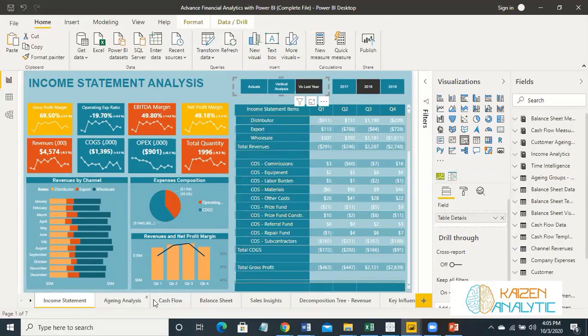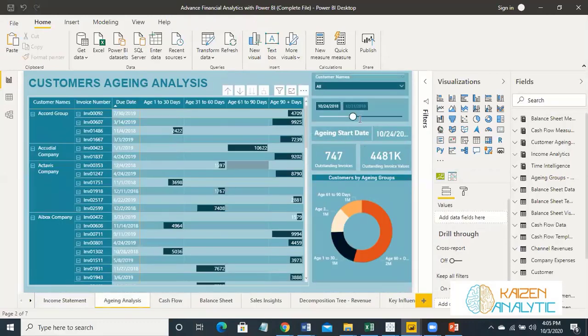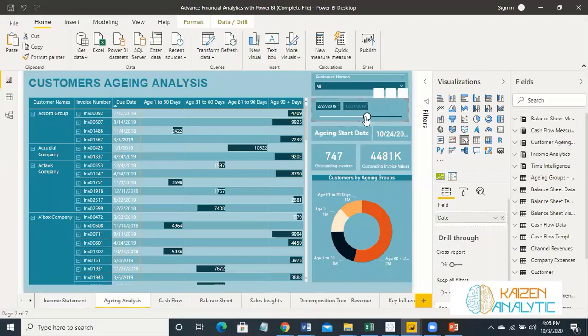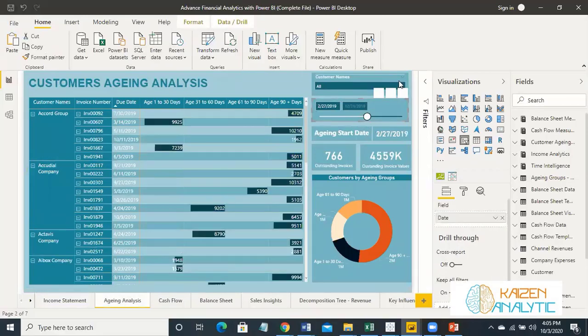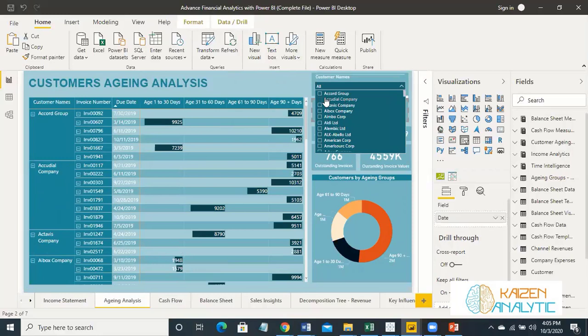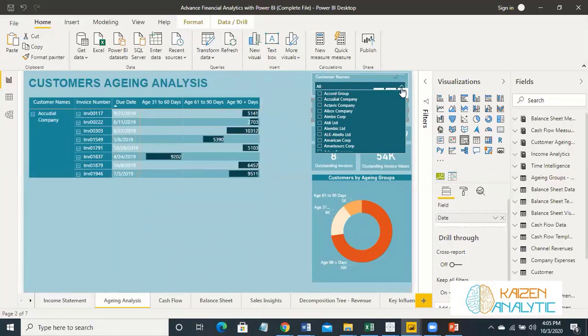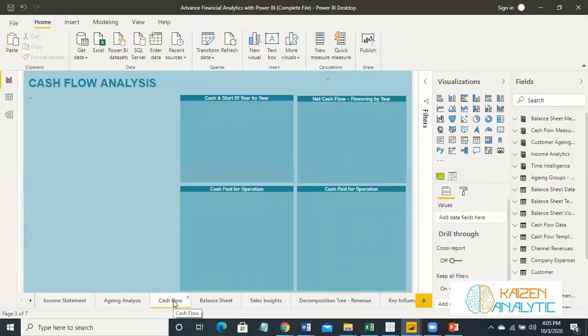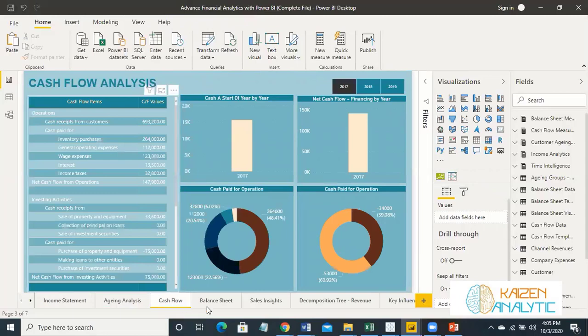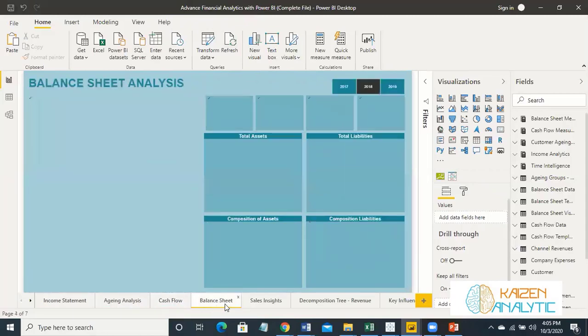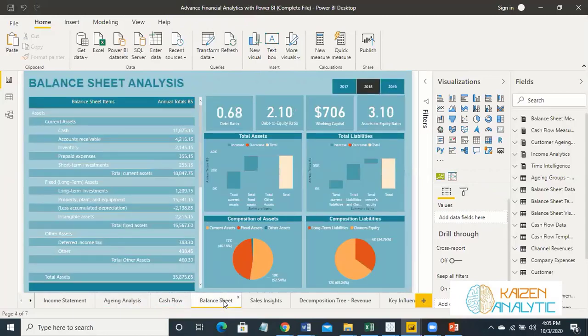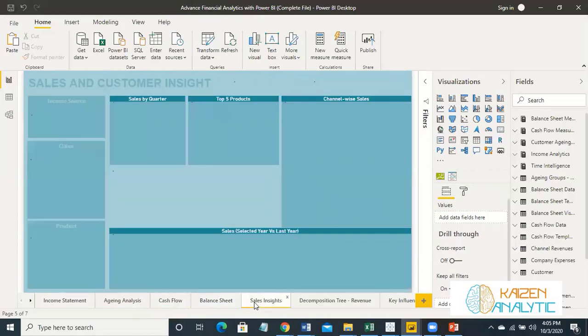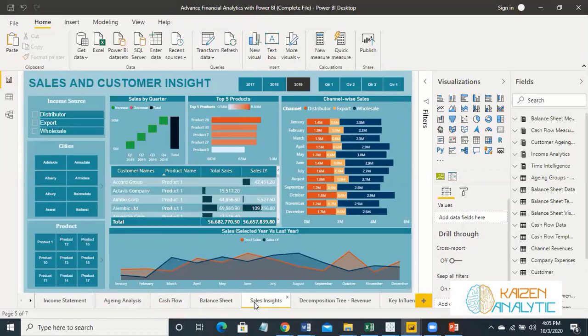We'll do the aging analysis. This is a dynamic aging analysis. You can do the aging analysis by customer as well. We'll prepare some other financial reports like cash flow and balance sheet. And apart from this, we will also analyze the revenues, the sales and customer insight in this training as well.